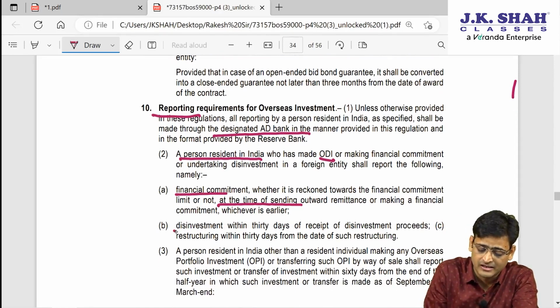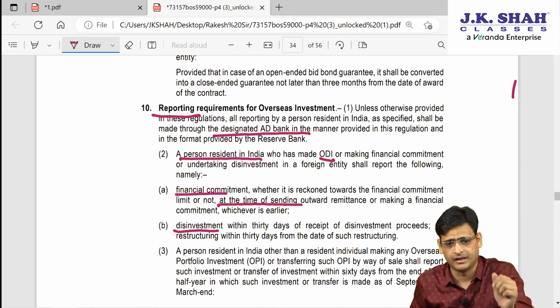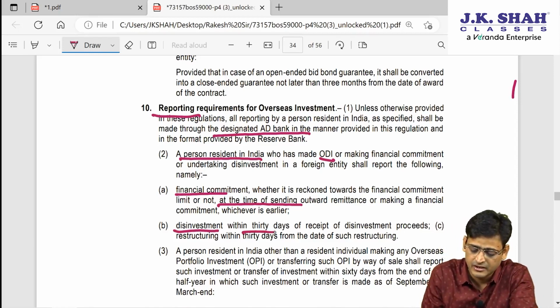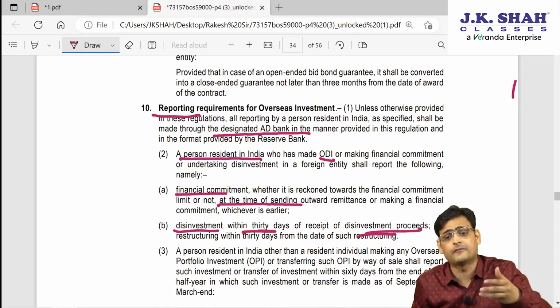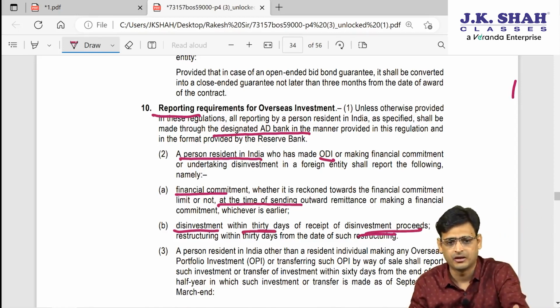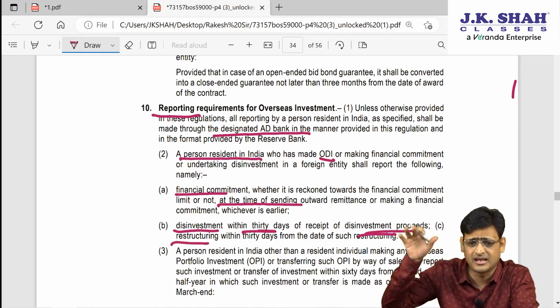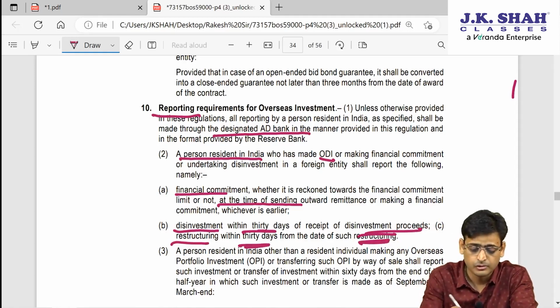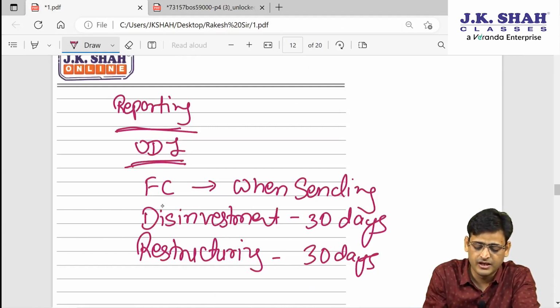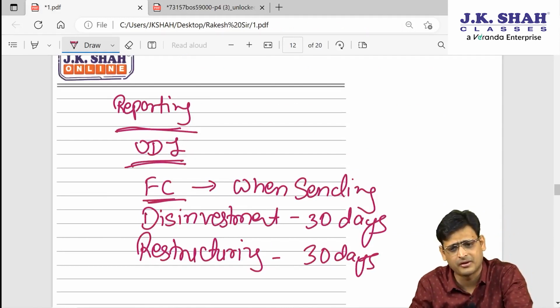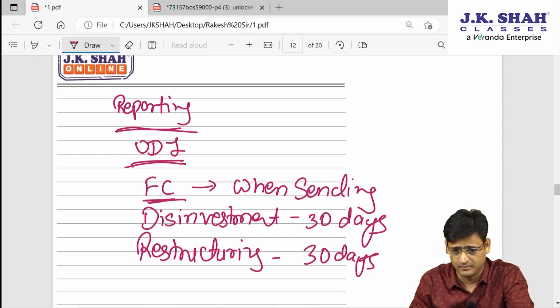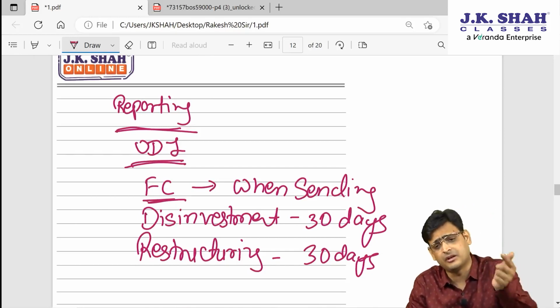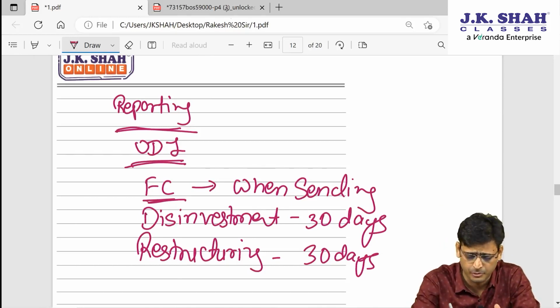If he is doing disinvestment, meaning he is selling the equity, then within 30 days from when he receives the money, he should report. And if there is restructuring, meaning there is a loss to a foreign entity and he is doing the restructuring, then from the date of restructuring, within 30 days, he should report. So there are three things I told you for ODI. In case of financial commitment, you should report when you are sending the money. For disinvestment, within 30 days from the date you have realized the money, and for restructuring, within 30 days from the date of restructuring, you should report.